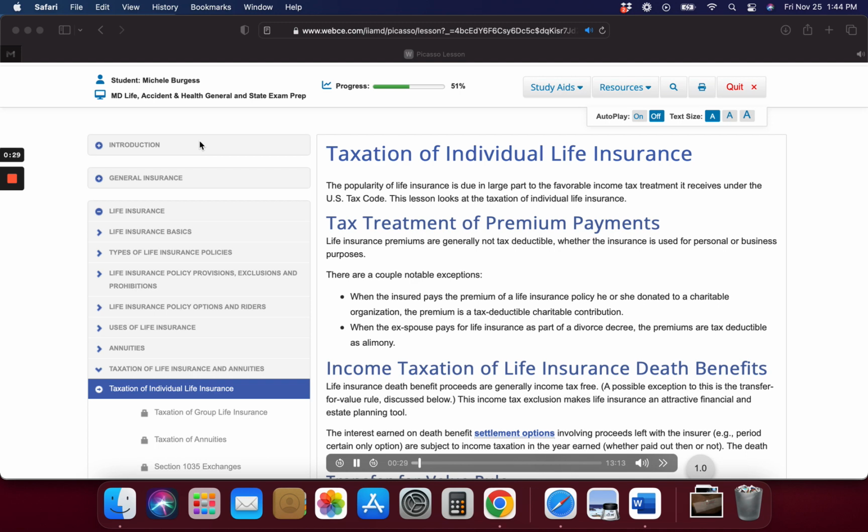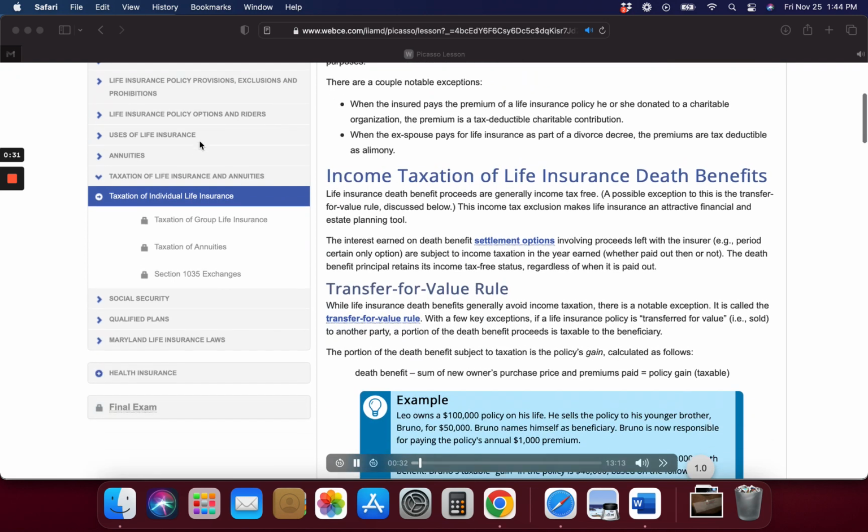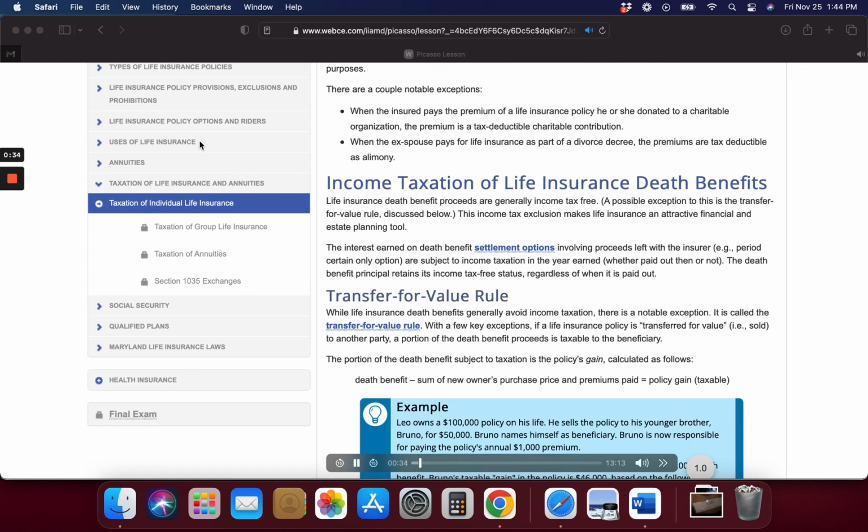When the insured pays the premium of a life insurance policy he or she donated to a charitable organization, the premium is a tax-deductible charitable contribution. When the ex-spouse pays for life insurance as part of a divorce decree, the premiums are tax-deductible as alimony.